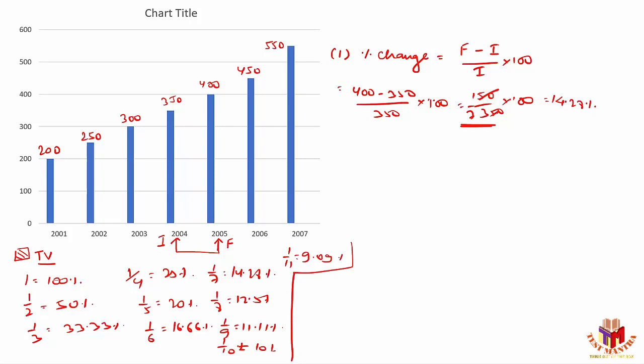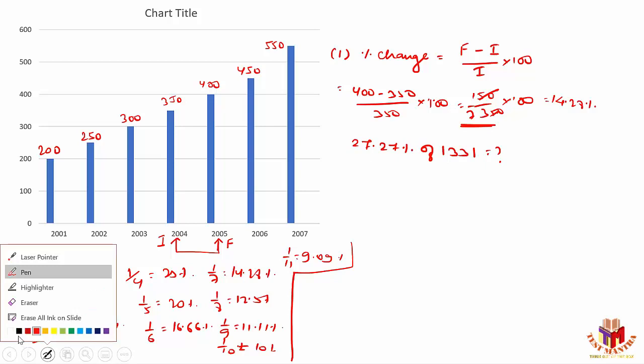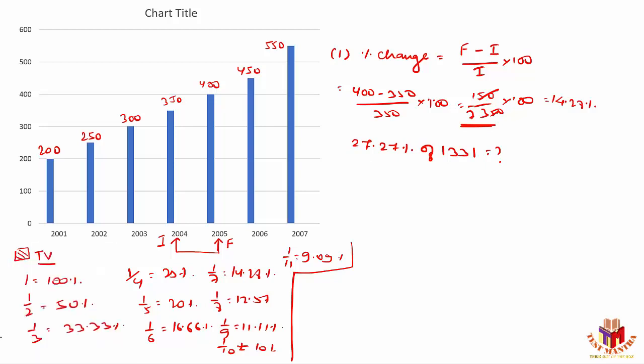Right? So suppose I had asked you to find out 27.27% of 1331. How much will be 27.27% of 1331? Can you tell me?